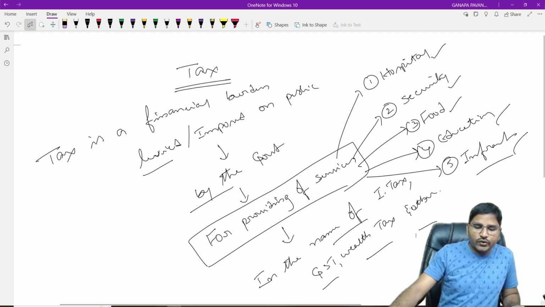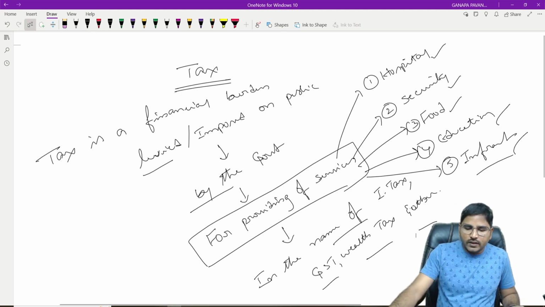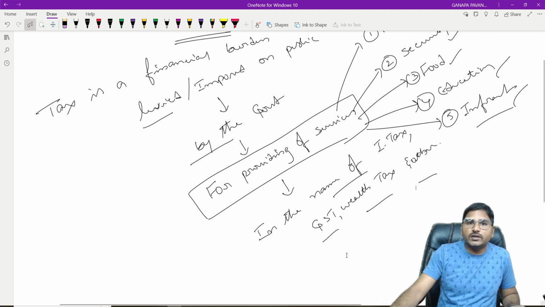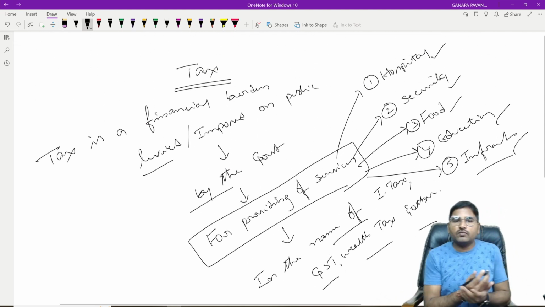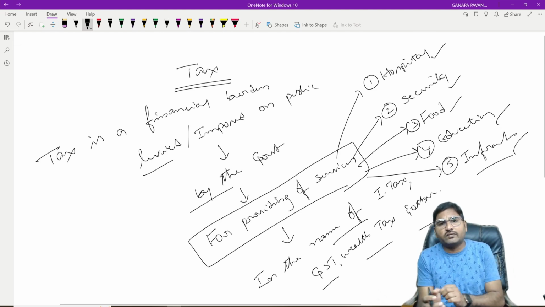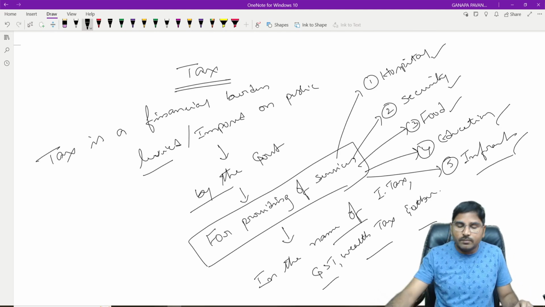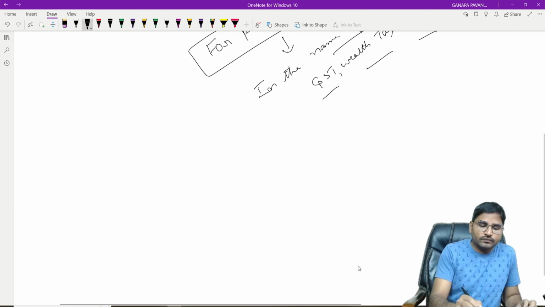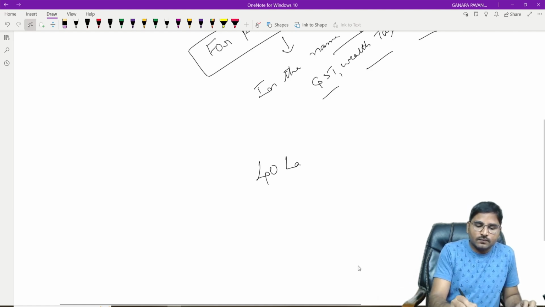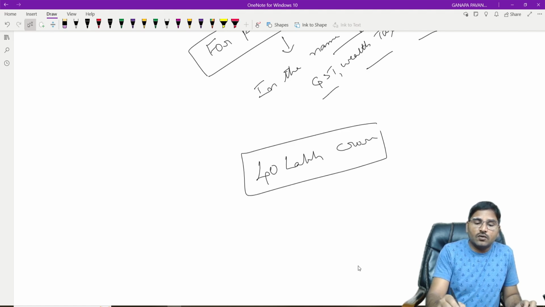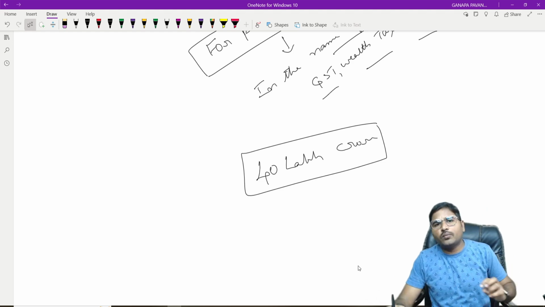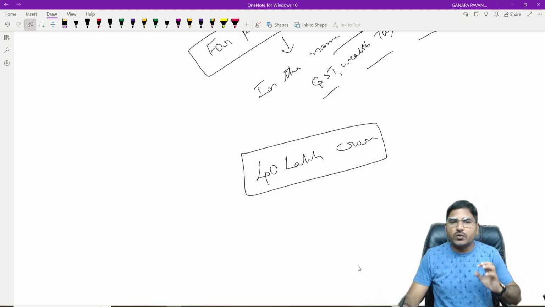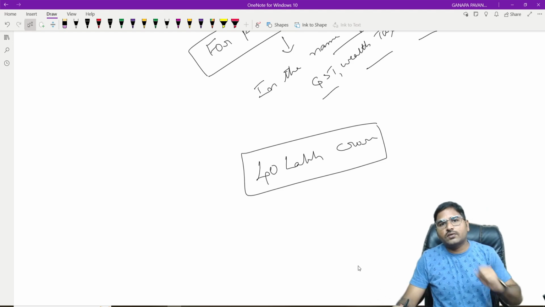And do you know what is the amount of the Indian budget? What is the Indian budget? What is the amount the government is going to incur for providing all these types of social welfare activities? Approximately the budget of the Indian government is 40 lakh crores. Actually, it is around 39 point something. Just rounded off, 40 lakh crores.